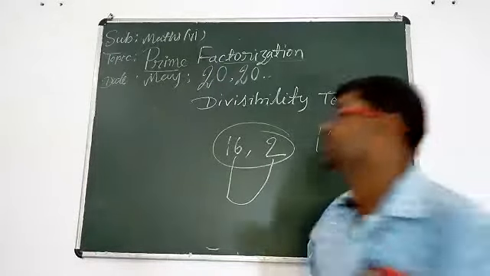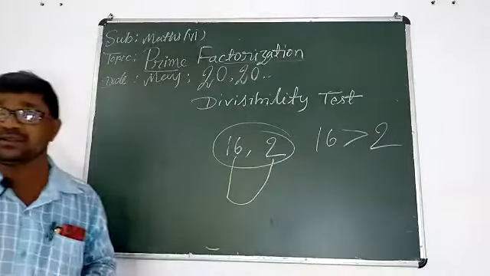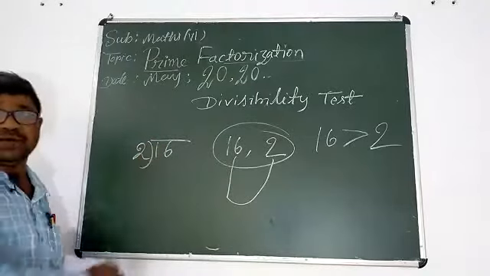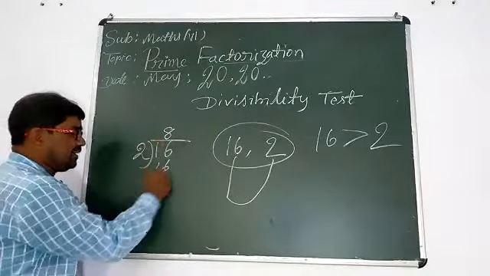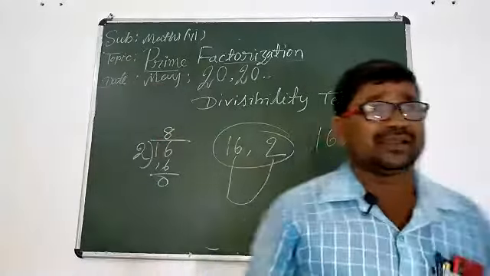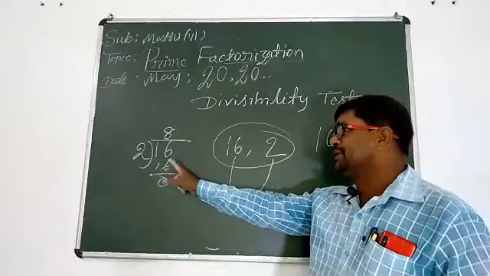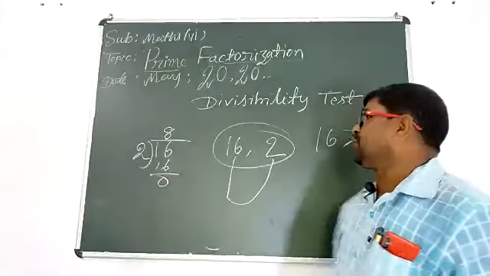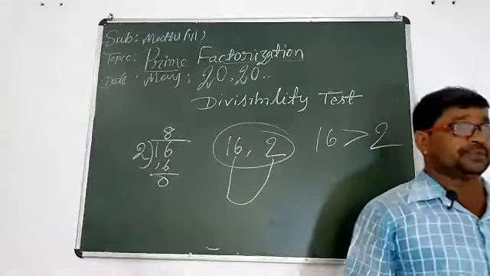What is the meaning of divisible? After dividing the larger number by the smaller number, 2 eights are 16. Can you divide the larger number completely? Here, the larger is dividing by 2 completely. So 16 is divisible by 2.